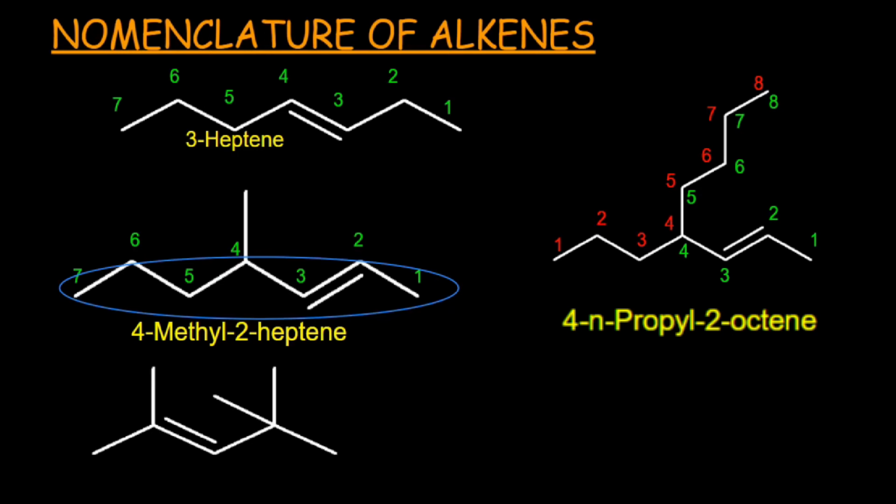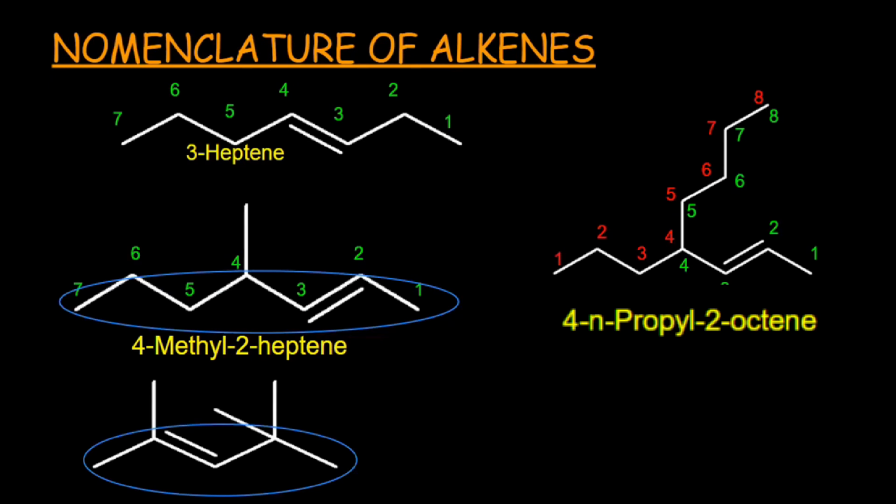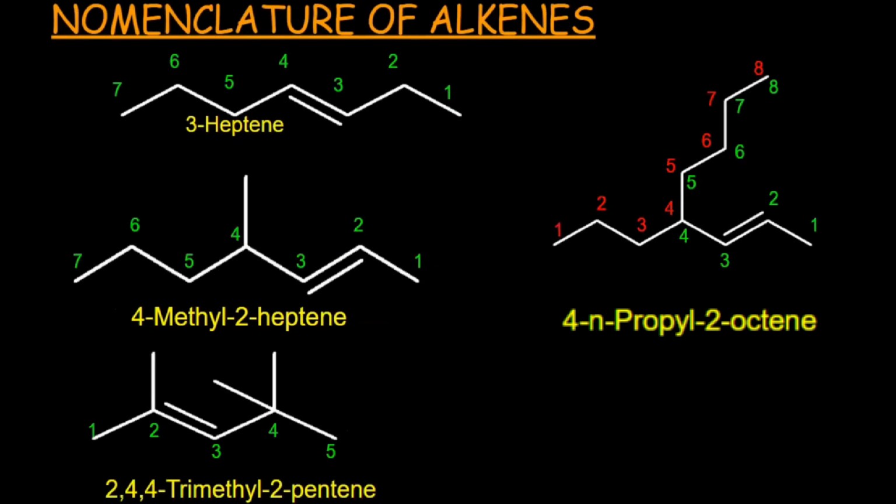Now consider another example. In this example, you can see that this part of the molecule is the heading part, and the substituent is present at an identical position on either side of the chain, right? But if you start the numbering from the right side, the double bond finds the third position. But if you start the numbering from the left side, the double bond finds the second position. So numbering would be started from the left side. So the name would be written as 2,4,4-trimethyl 2-pentene, as 3 methyl groups are present at the second and fourth positions.